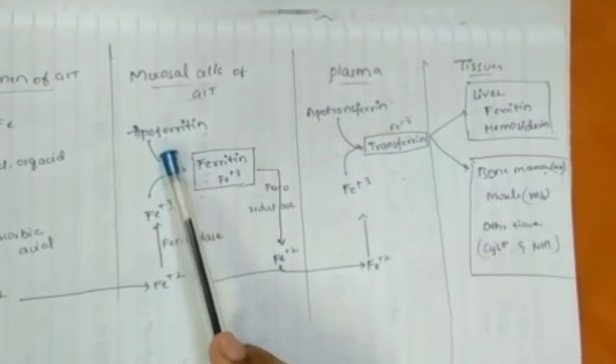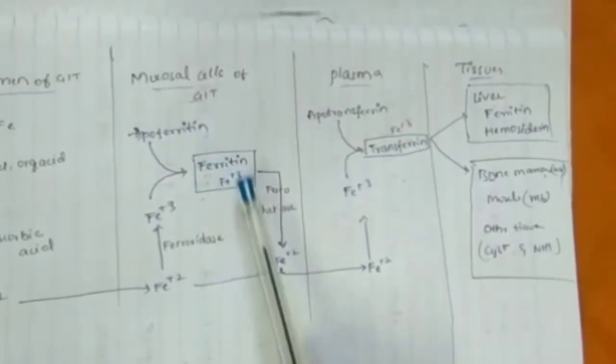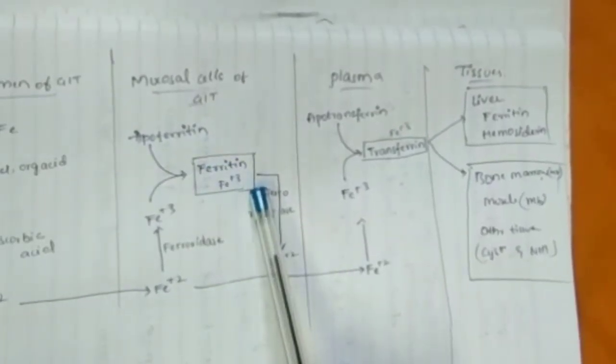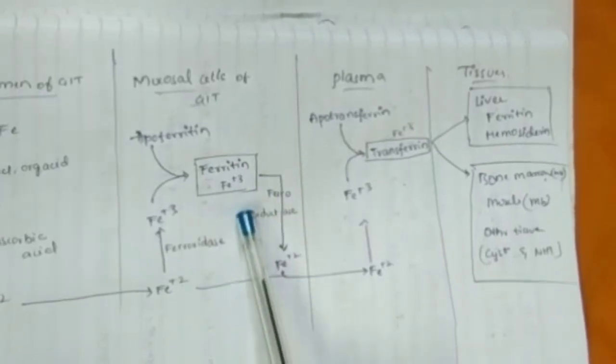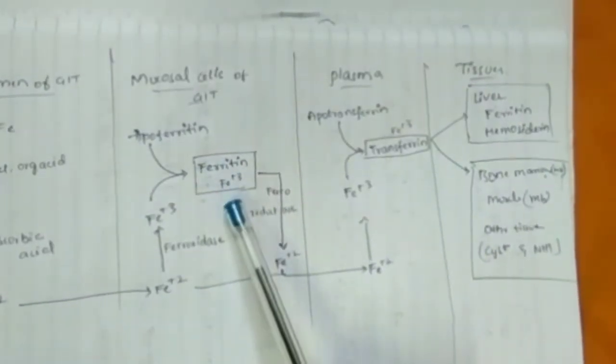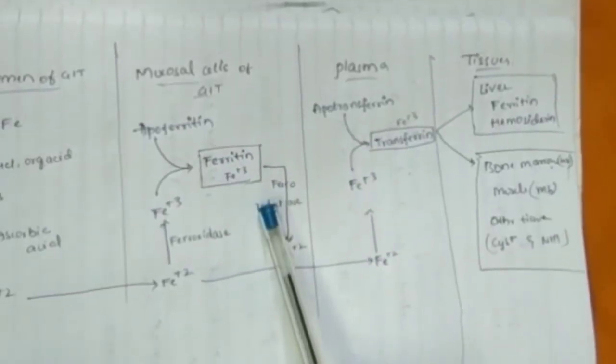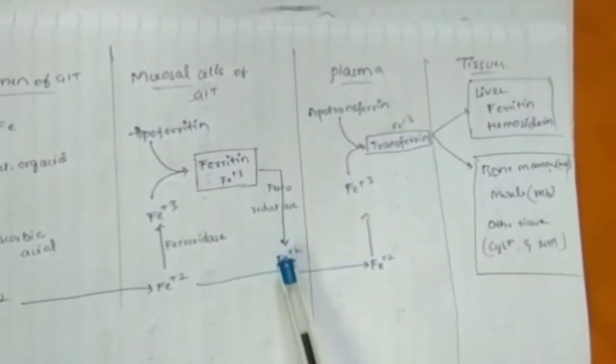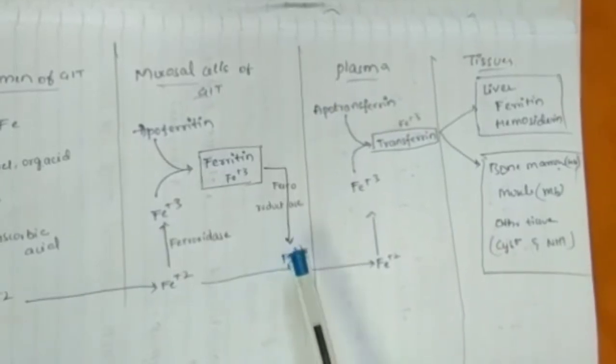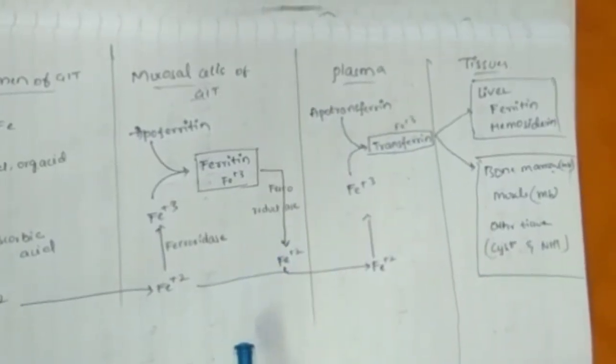Fe3+ then combines with apoferritin to form ferritin, which is a temporary storage form of iron. From the mucosal cells, iron may enter the bloodstream or be lost when the cells are desquamated.